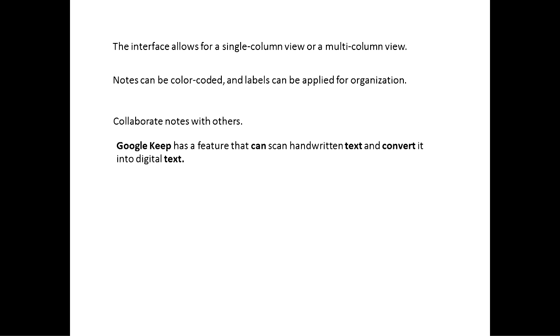You can collaborate on your notes with others. This collaboration is possible with n number of students. It is possible with n number of teachers where they have their mail IDs. Google Keep has a feature that can scan handwritten text and convert it into digital text. So friends, this is a wonderful app, very easy to use, easy to apply, and easily accessible. Before I proceed further, I would like to give you a hands-on of this app.